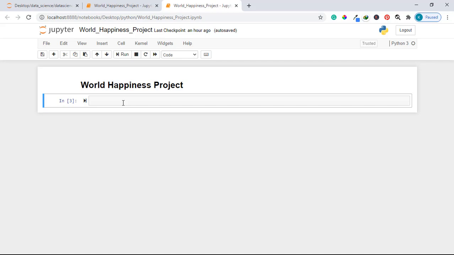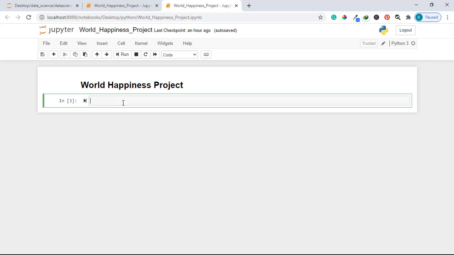The first thing we need to do while working on a project is to import the modules that we'll be using during this project. If you can remember, we need at least 3 modules or packages in order to work on a complete project: the NumPy package, the Matplotlib package, and the Pandas package. So let us go ahead and import these packages.